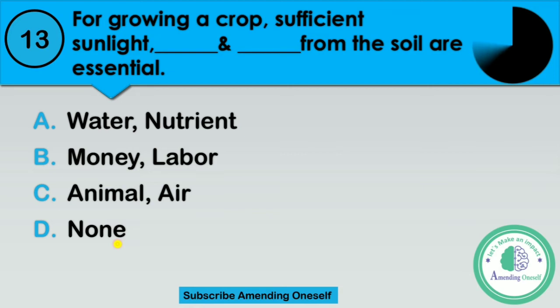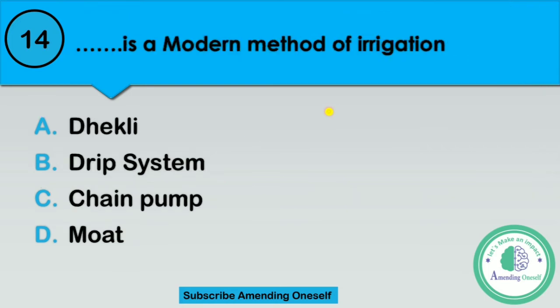For growing a crop, sufficient sunlight, blank and blank from the soil are essential. 5 seconds left. Select one. Very easy question. Time's up.